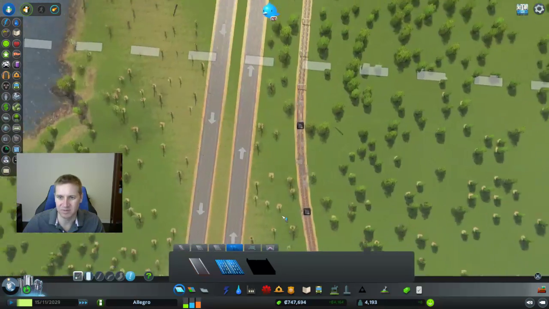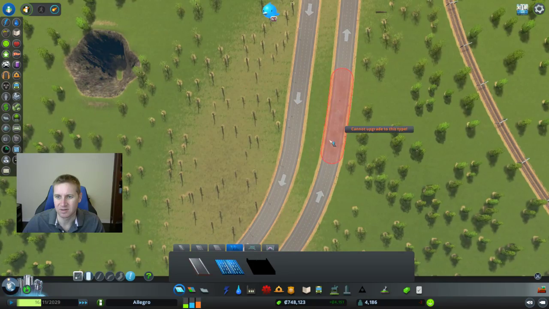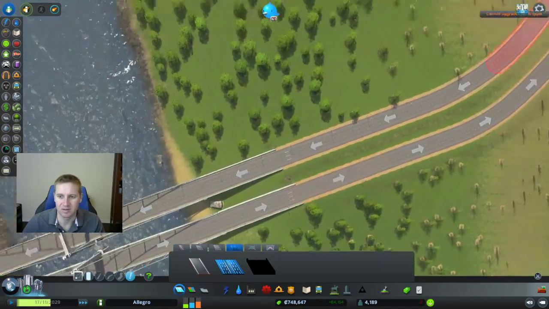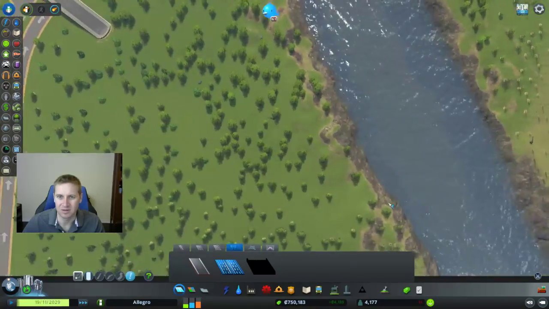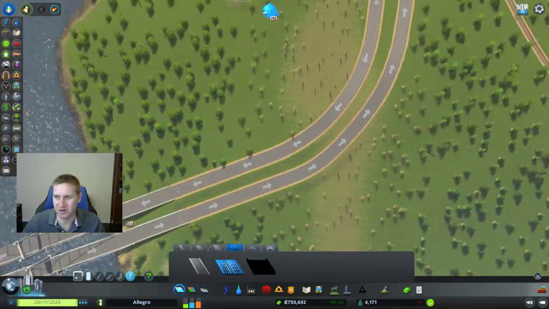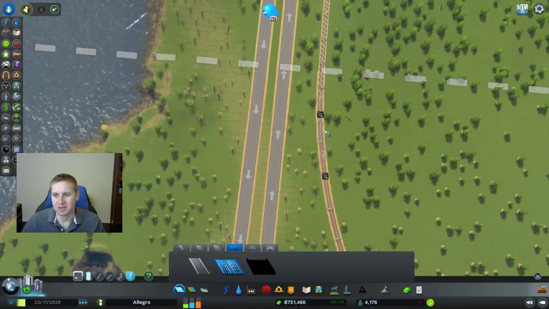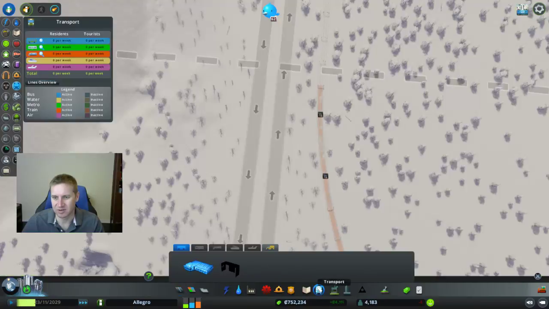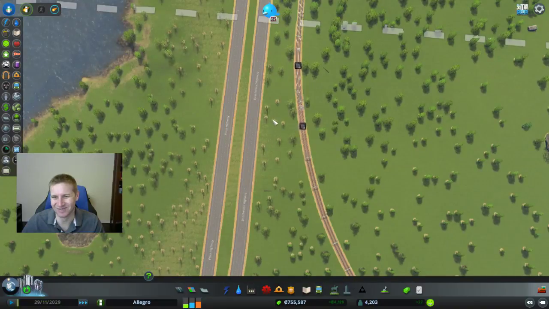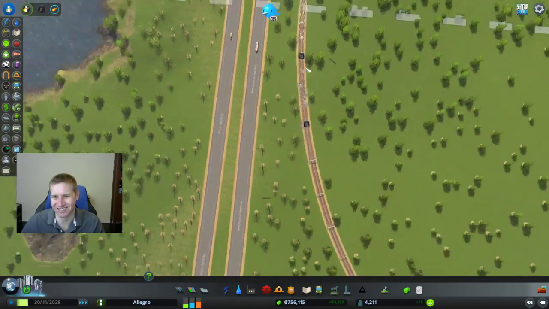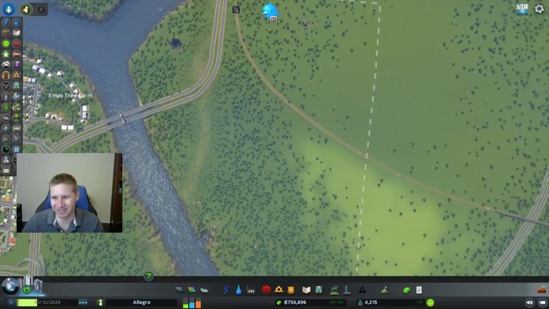Did I fix it? No, there's another spot here. Looks like all the cars despawned. Where are all the cars? Alright, well let's fix this train track. Oh, I can't fix the train track. Oh, I don't have train tracks yet. So my train is just out of service. Oh, well, I don't have a train in my city anyway.